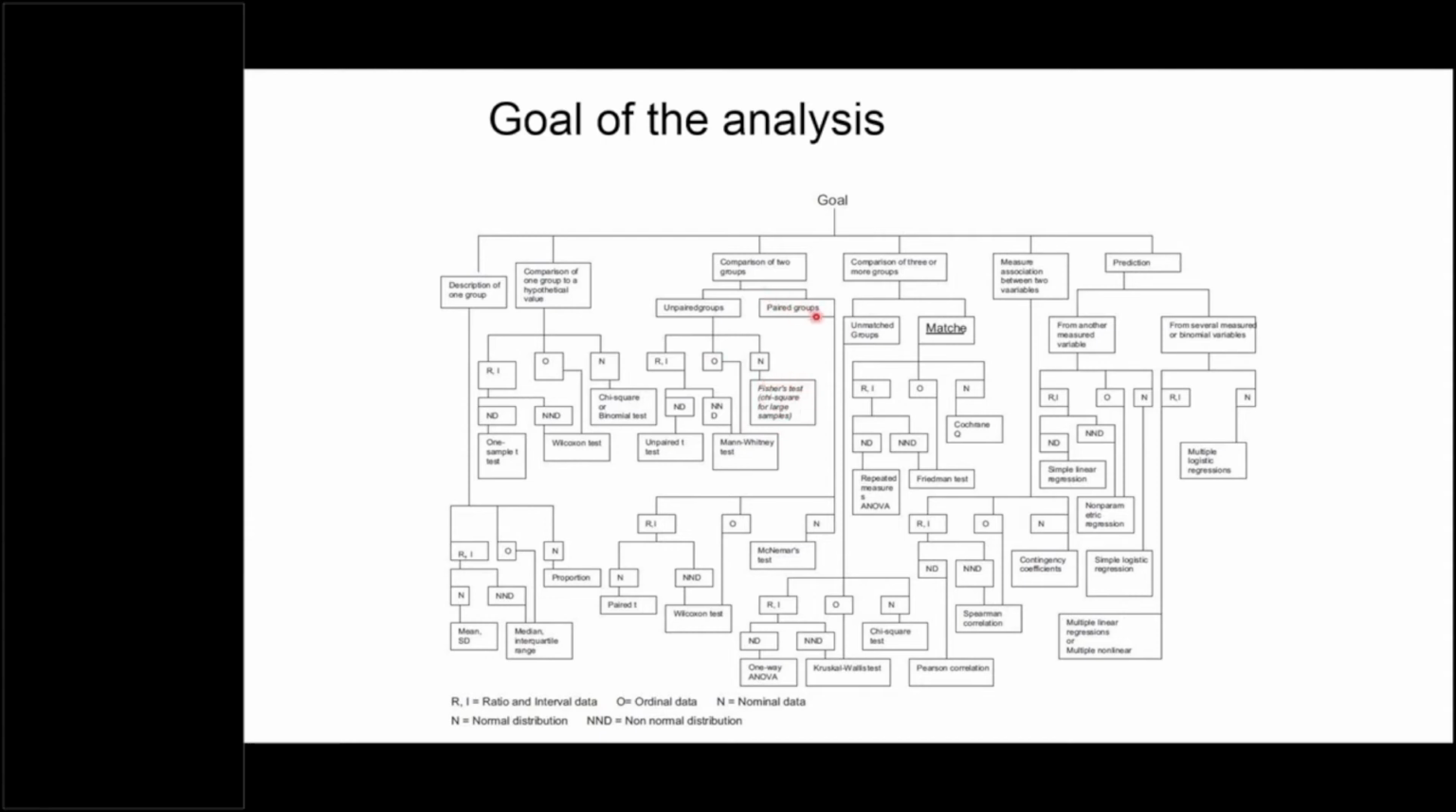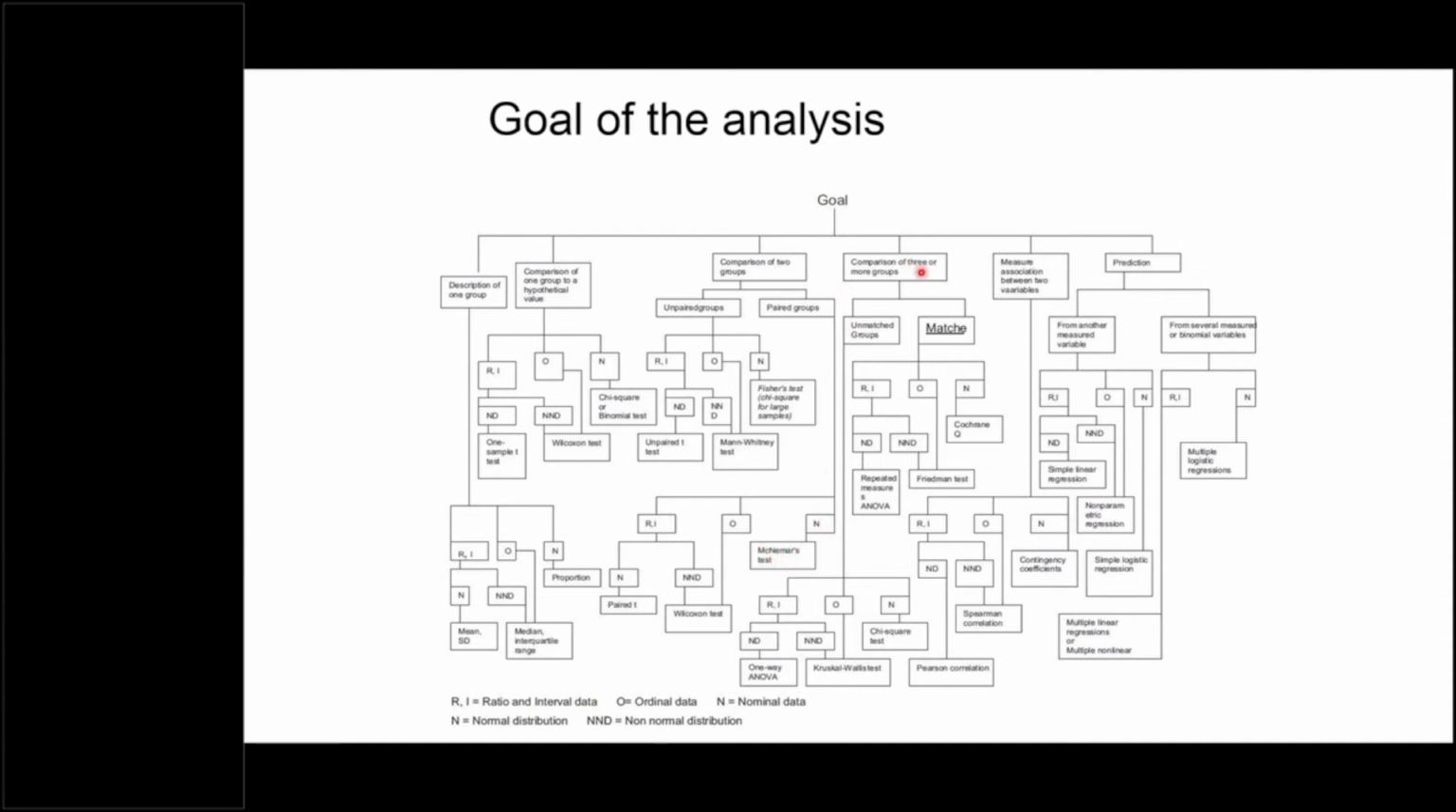If it is a paired group, such as a comparison between 1 month and 2 months in the same group, or a comparison between baseline and after 1 month in the same group, right? And if it follows the ratio interval scale and a normal distribution, then the test we will use is the paired t-test. If it does not follow normal distribution, it is the Wilcoxon test. That's the same with ordinal data. And in the case of nominal data, it is McNemar's test.